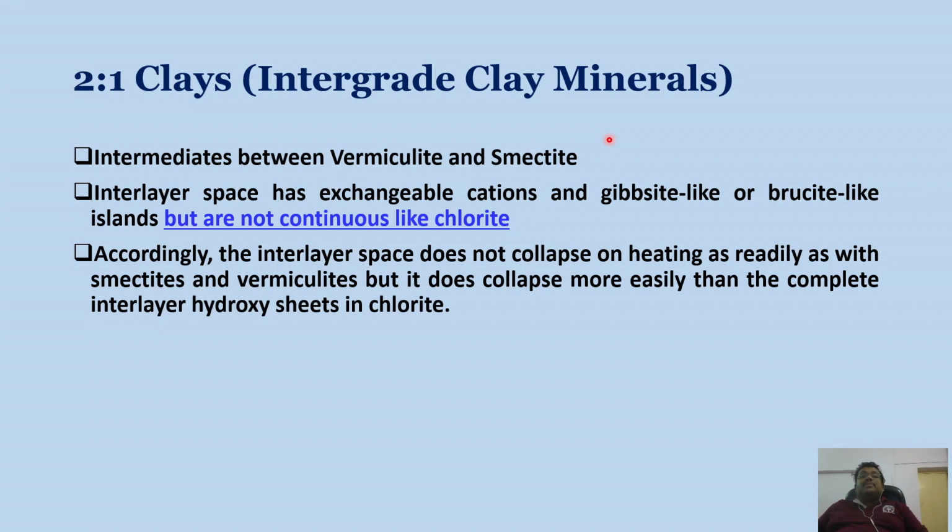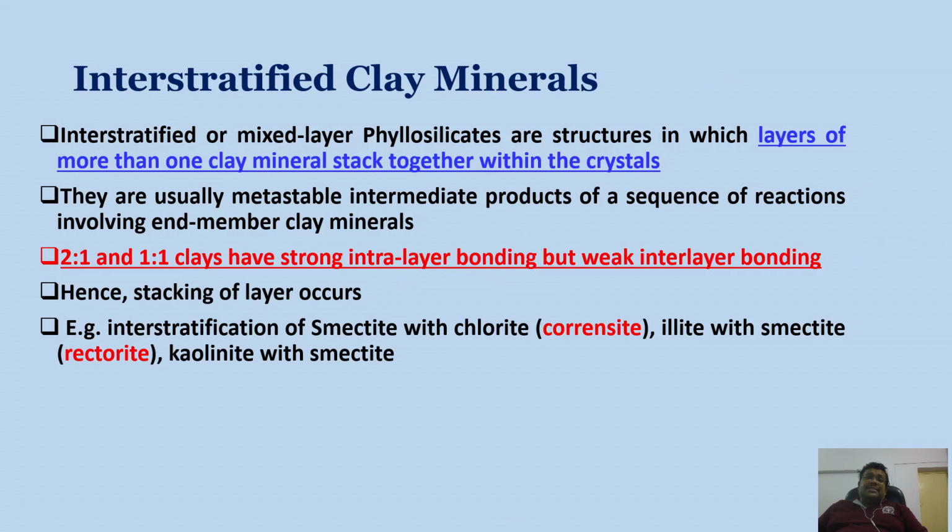Accordingly, the interlayer space does not collapse on heating as readily as with smectite and vermiculite, but it does collapse more easily than complete interlayer hydroxide sheets in chlorite. So these are some intergrade clay minerals.